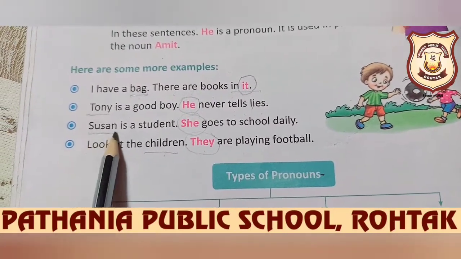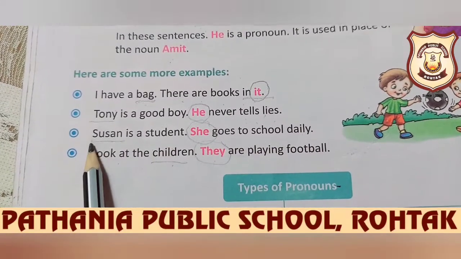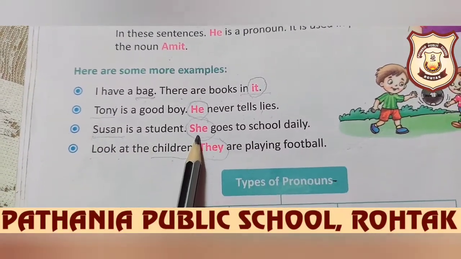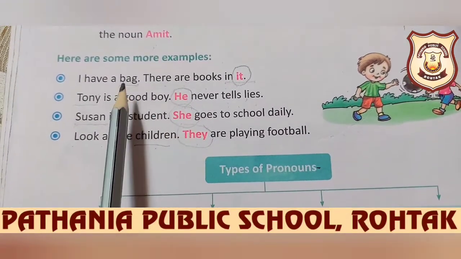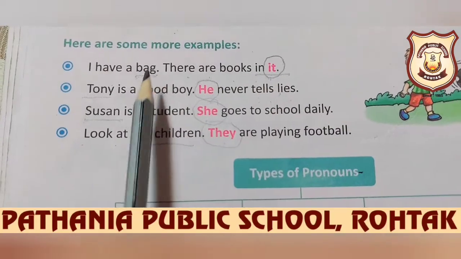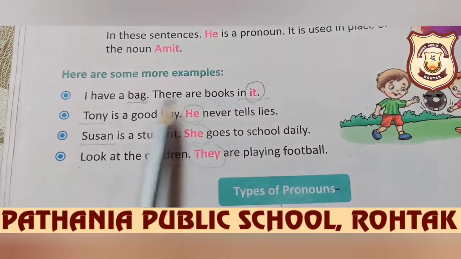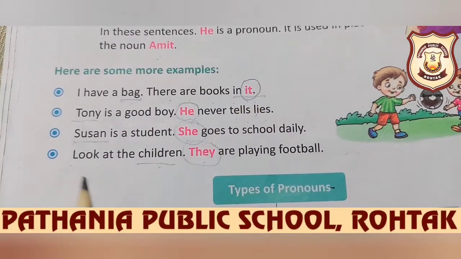Suzanne is a student. She goes to school daily. Instead of a girl's name, we have used she. Instead of a boy's name, we have used he. Instead of a thing or a bird's name, we will use it. Any animal, bird or thing will be there, then we will use the pronoun it.